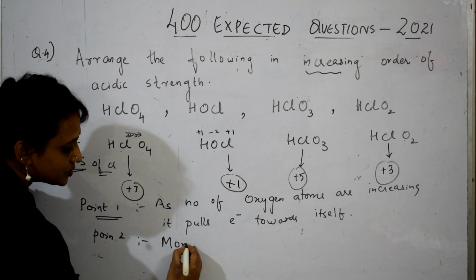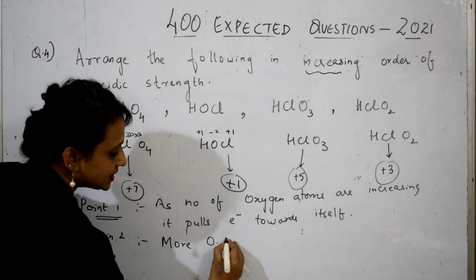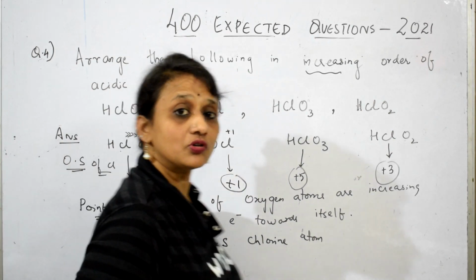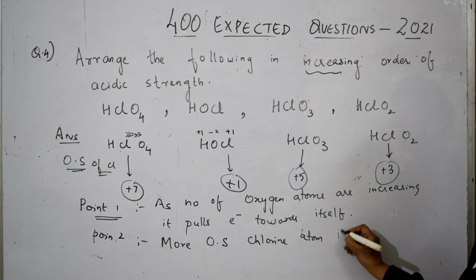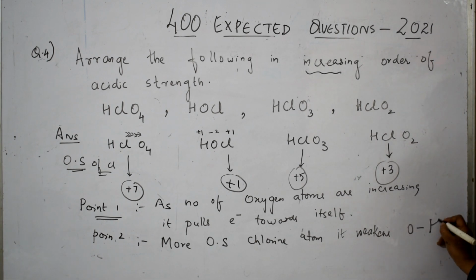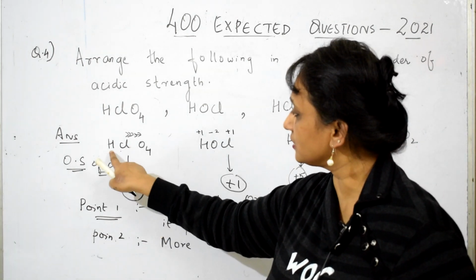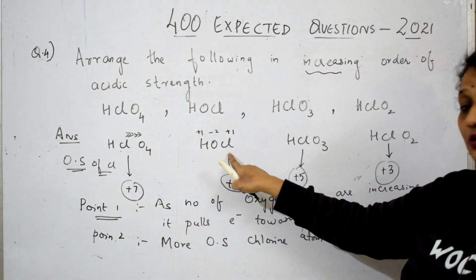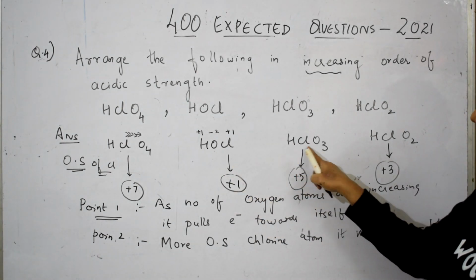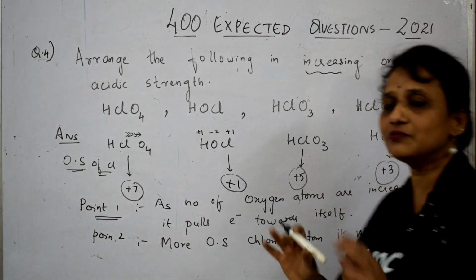Now chlorine, more oxidation state chlorine atom, no? More oxidation state chlorine atom, what does it do? It weakens the OH bond, correct? It will start weakening this bond because it wants electrons. 7 plus 7 means it's going to weaken this bond and this bond. This requires 1 electron, it weakens the bond between oxygen and hydrogen. It weakens, or breaks the bond.